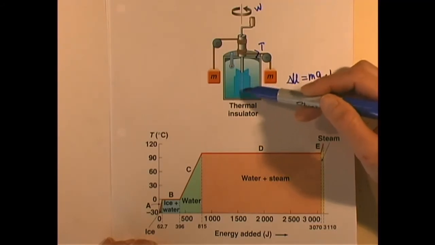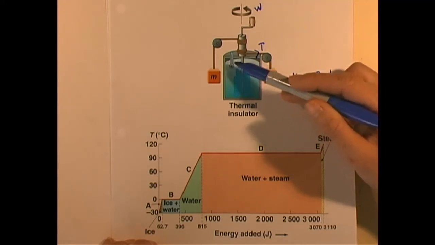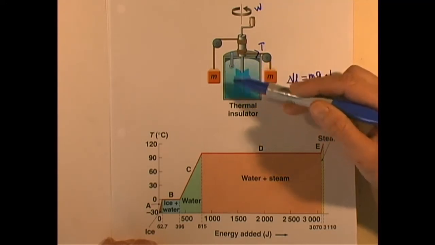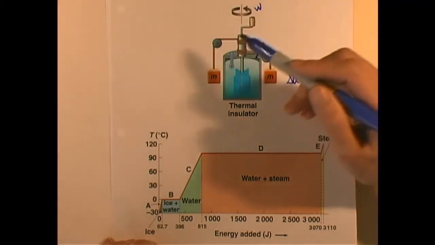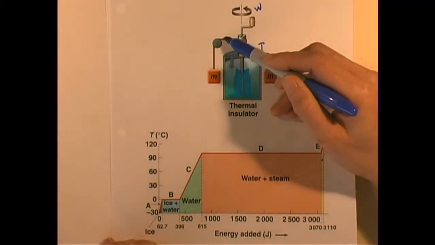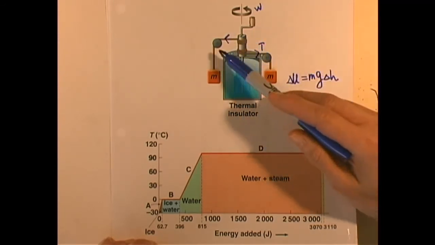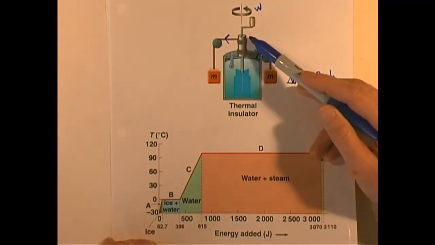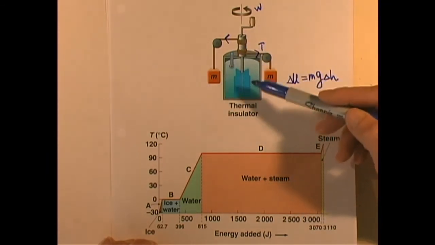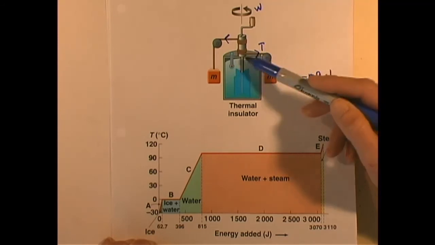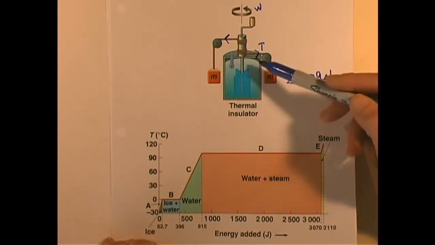So the paddle does work to the water, and the water gets warmer. This is a science thermometer. It can measure the change of temperature. The other one, when it drops, creates a same direction torque, because this rope is behind this axle. So it's going to create a counterclockwise torque, and this one, the rope is in front, so it also will create a counterclockwise torque.